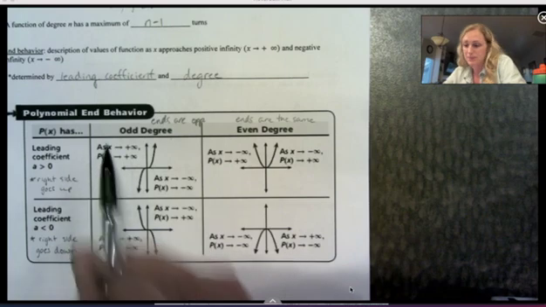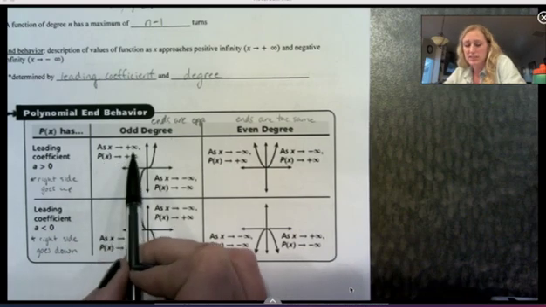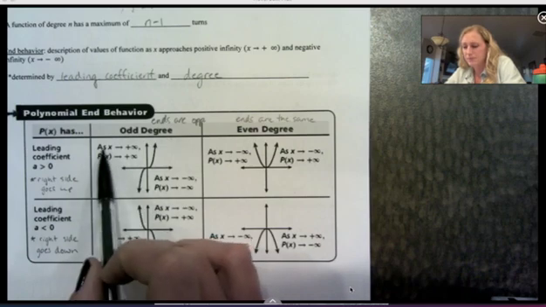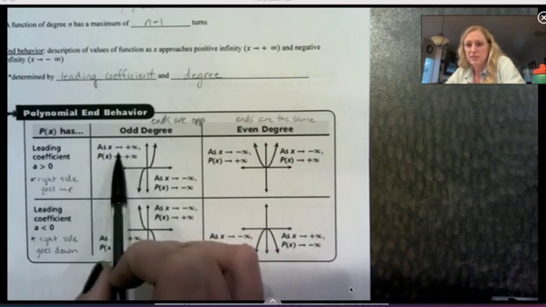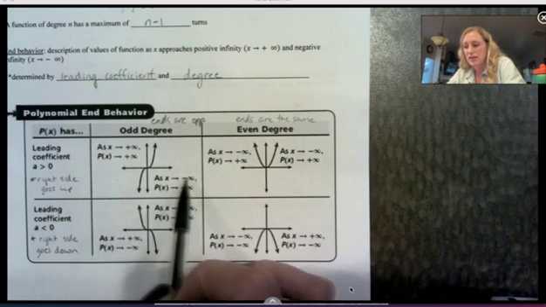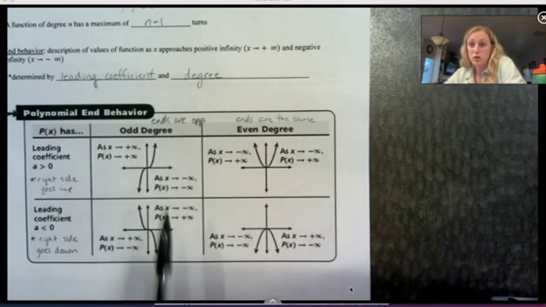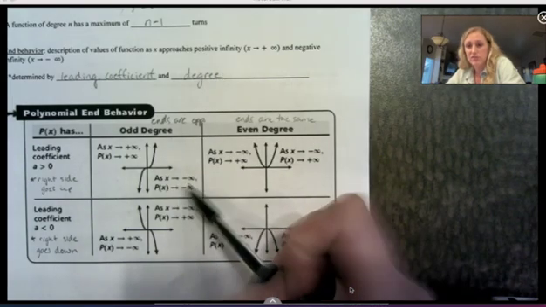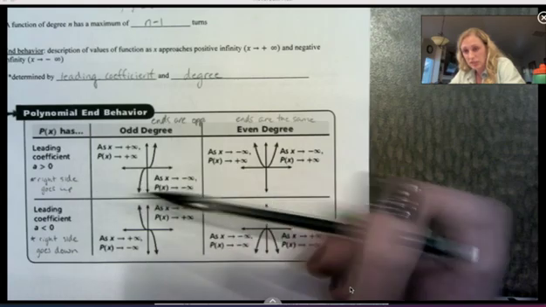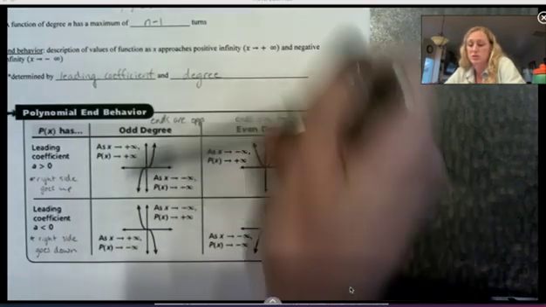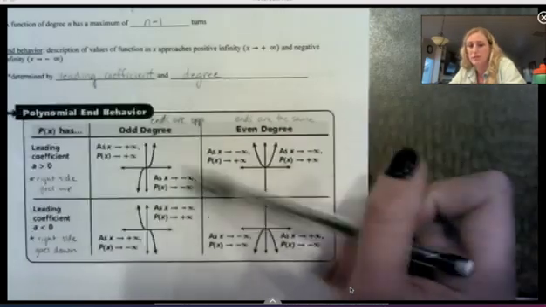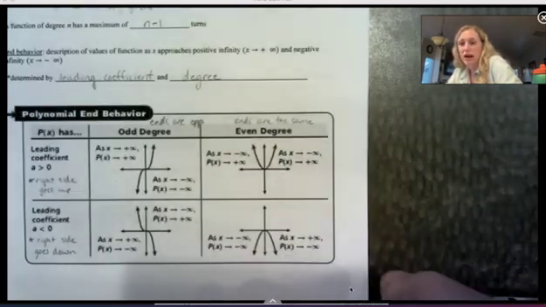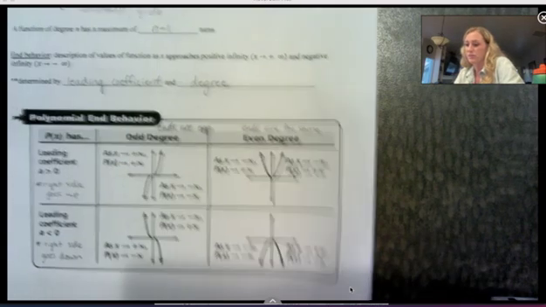Now, the notation in these boxes is how we describe end behavior. This is how you read it: as x approaches positive infinity, p of x approaches positive infinity. That's saying on the right side of the graph, p of x goes up to positive infinity. As x approaches negative infinity, that's the left side of the graph, and p of x goes down to negative infinity. So this is the proper notation for writing end behavior, and these are the ones that match these particular graphs. We're going to practice doing that on our own here.